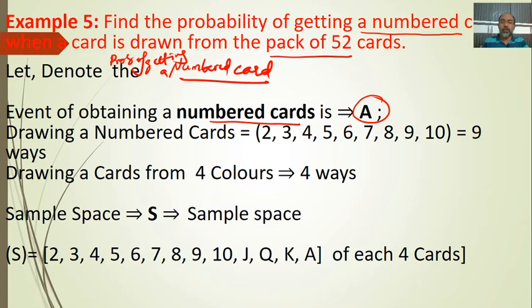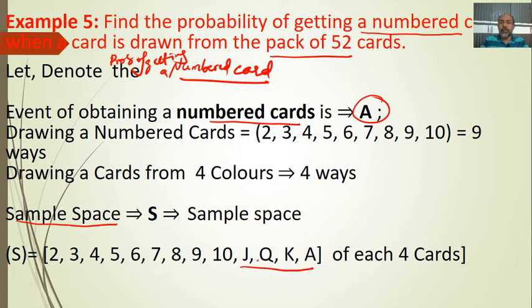And what are the other cards? You can see in the sample space. Sample space means the entire set of cards. So what are they? 2, 3, 4, 5, 6, 7, 8, 9, 10, and also J, Q, K, A. So J, Q, K, A are not the number cards.